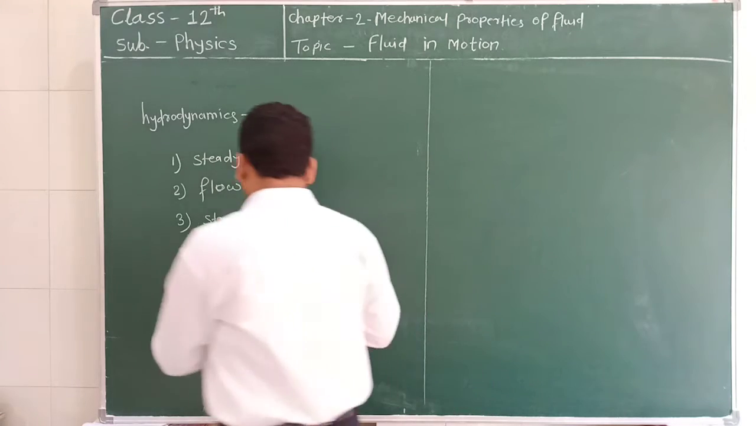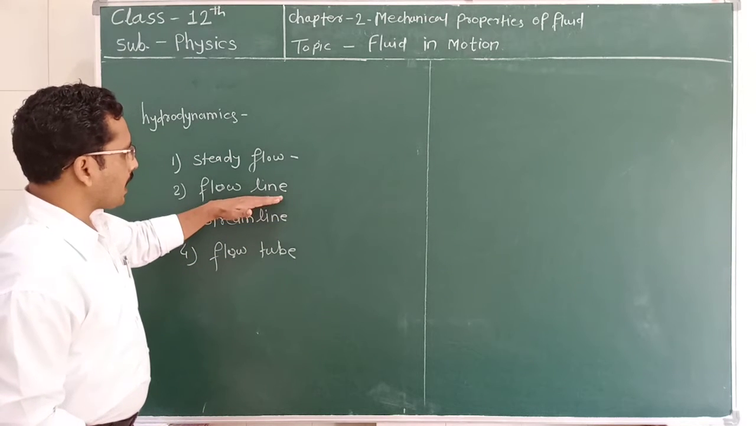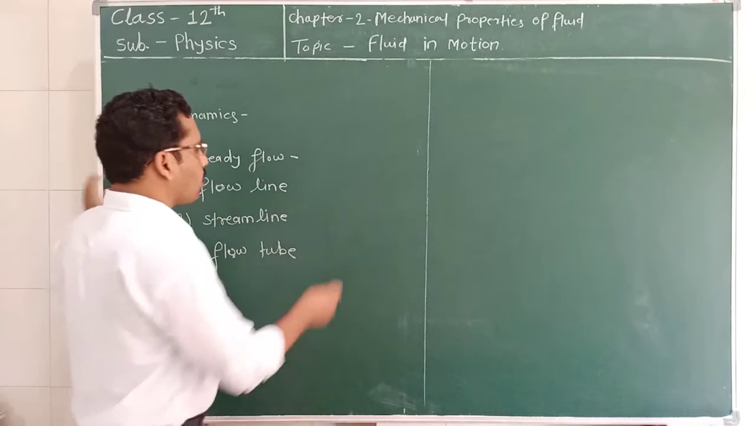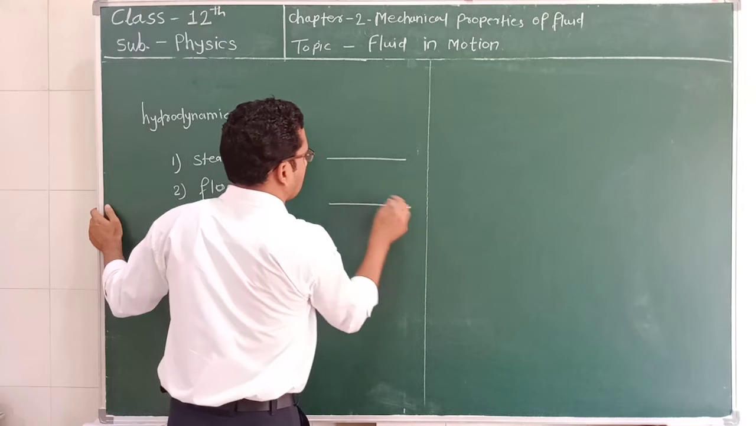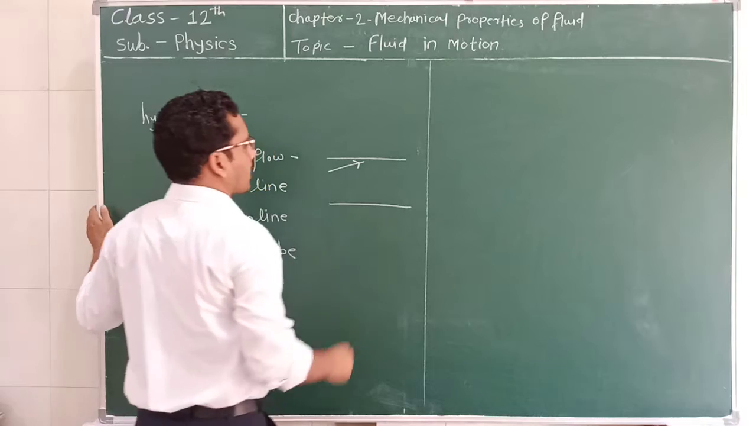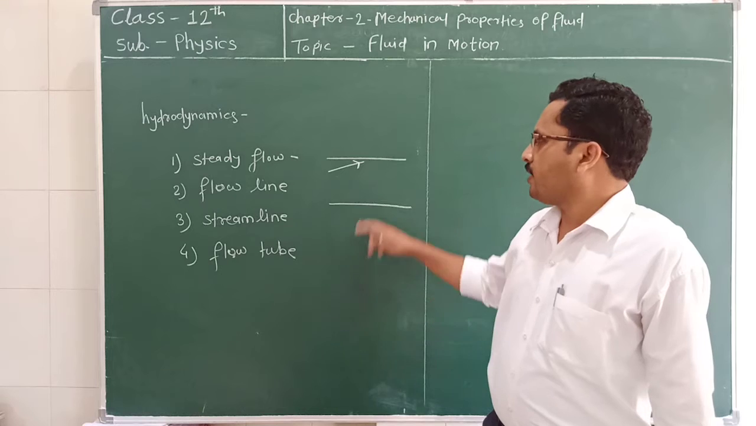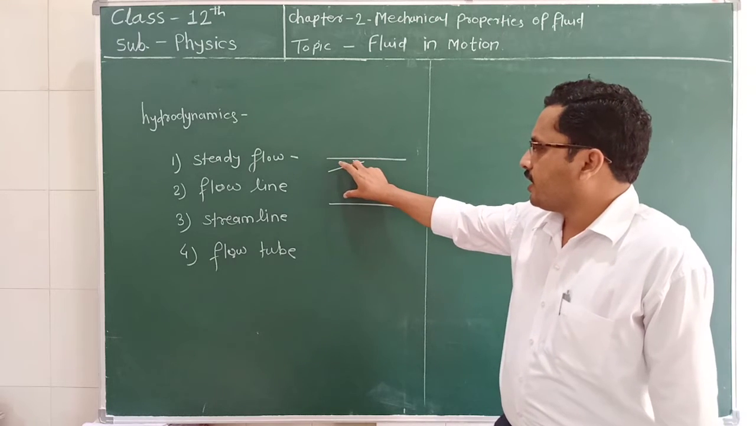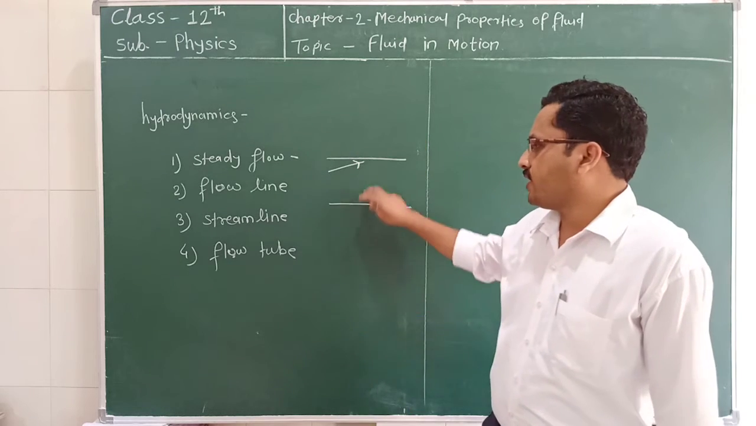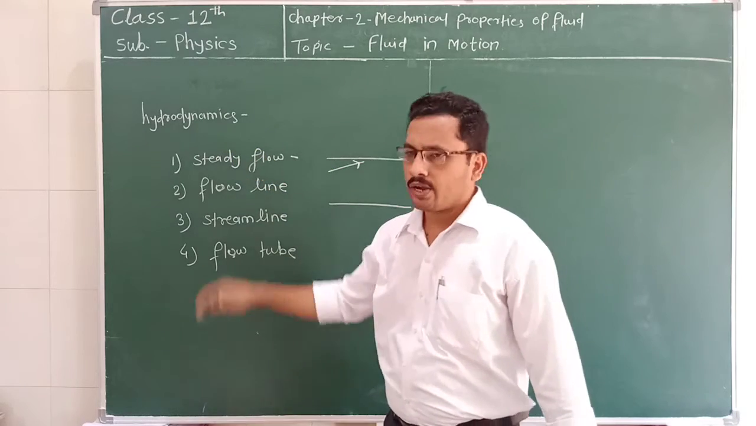The number of flow lines which constitute this flow tube are in the same direction, and the liquid cannot cross the wall of the flow tube. And we can also say that the liquid inside this flow tube does not mix with the adjacent flow tube. So, these are the terms which are related with hydrodynamics.